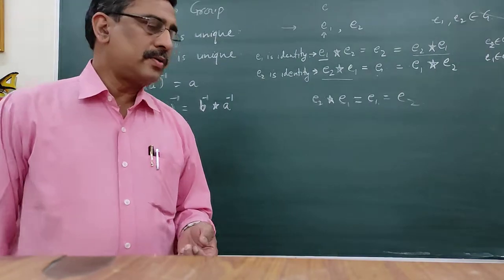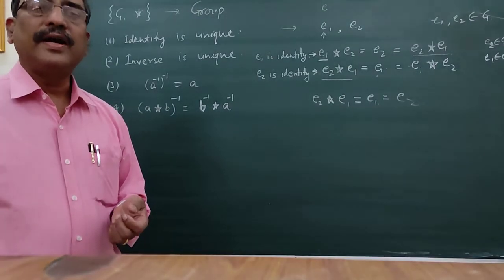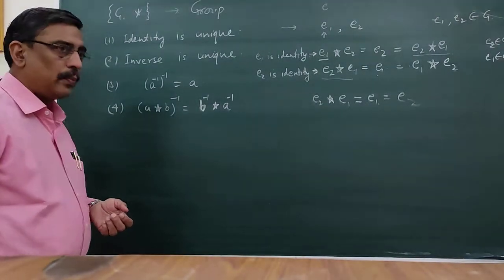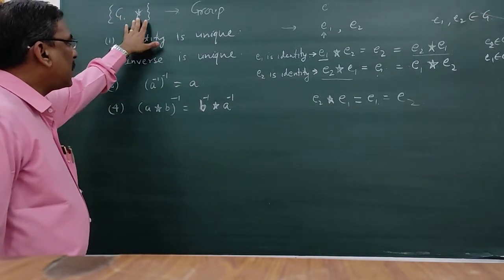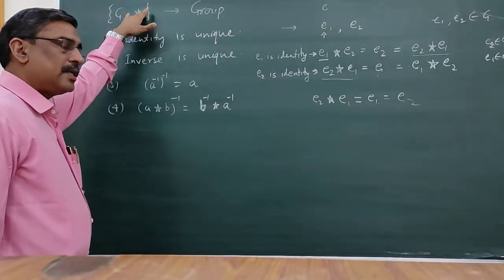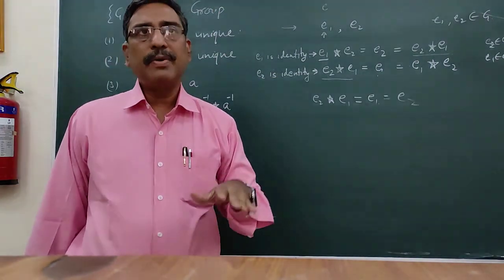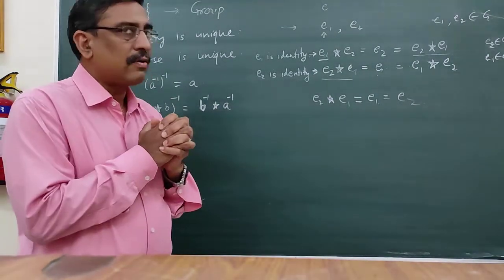In my previous lectures, we defined the binary operation, we defined the group, and we say that (G, *) is a group, meaning it is a binary operation as well as holding the basic properties of the group. Today we are going to discuss